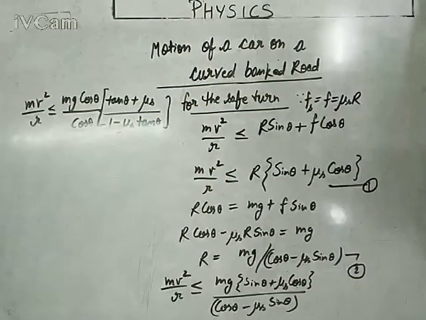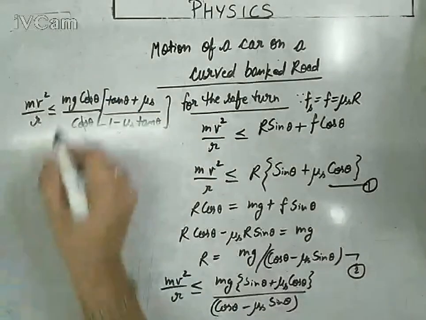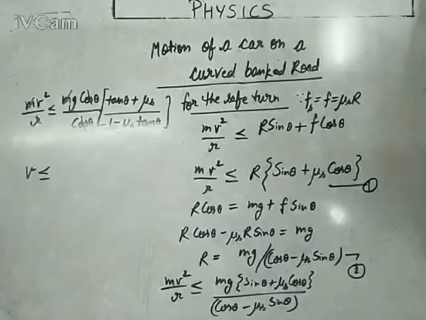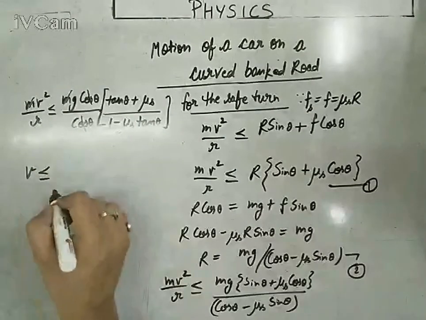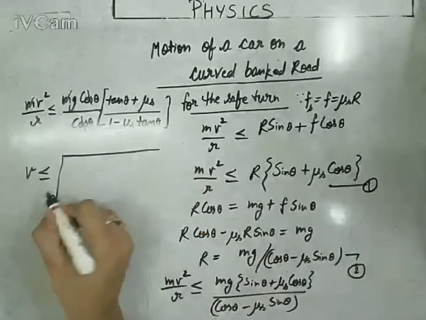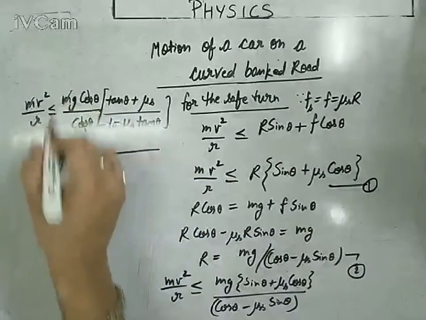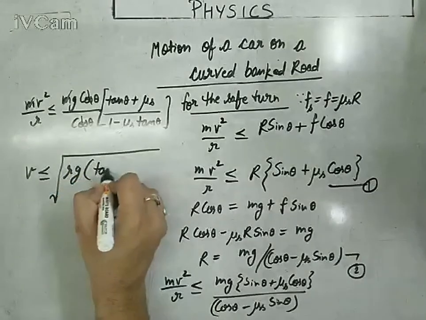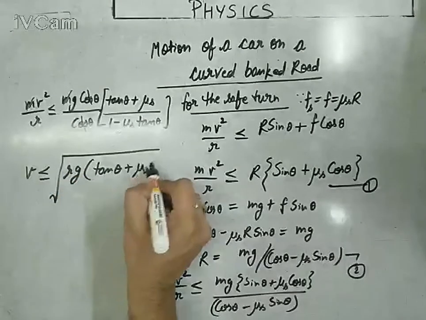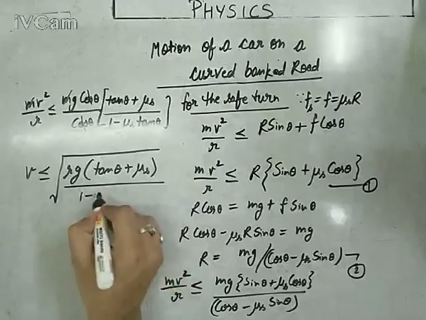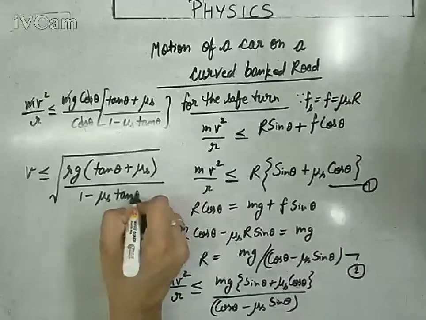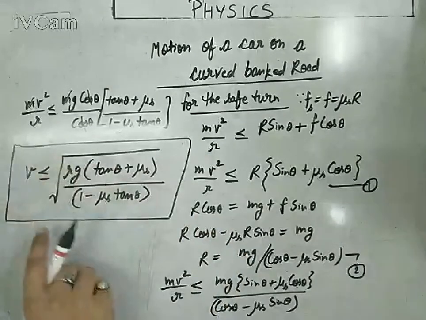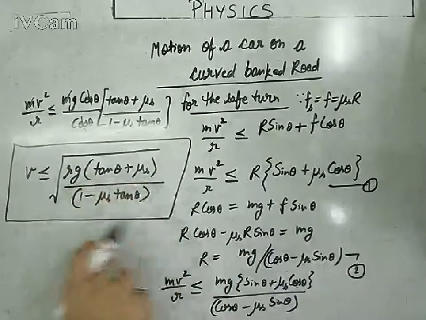Cos theta to cos theta will get cancelled, m to m will get cancelled, so velocity must be less than or equal to, now you are getting the limit, square root of r g into tan theta plus mu s upon 1 minus mu s tan theta. This is the range of the safe velocity, meaning velocity must be at maximum equal to this expression.